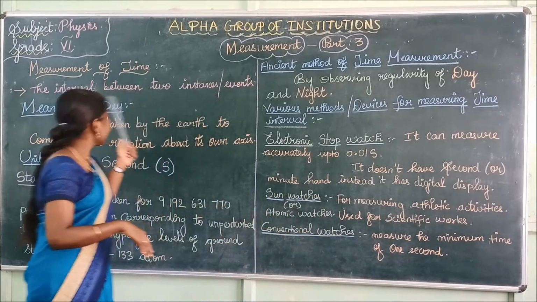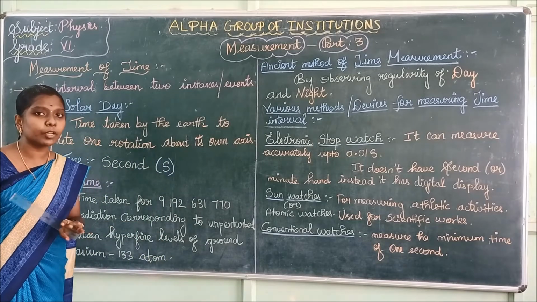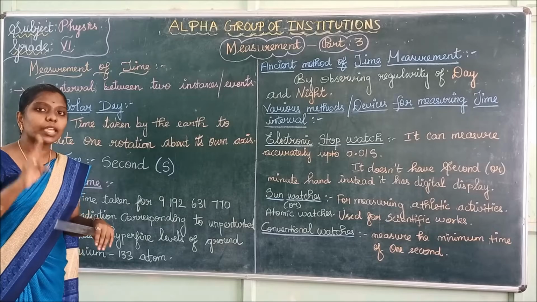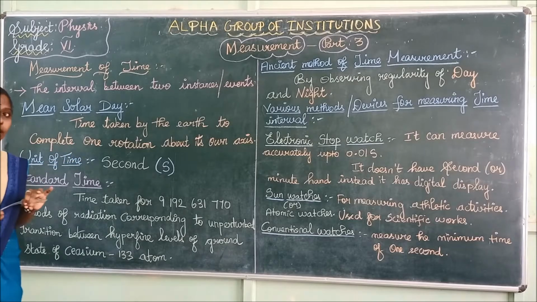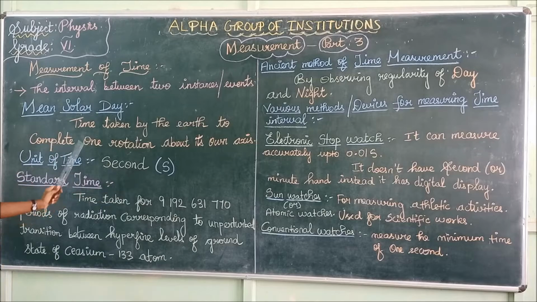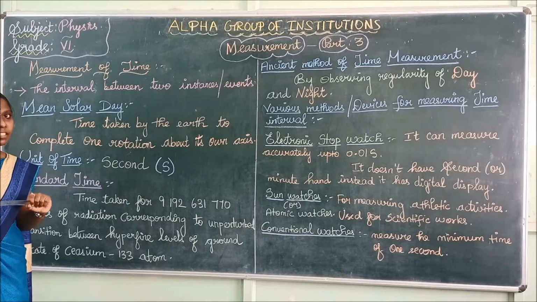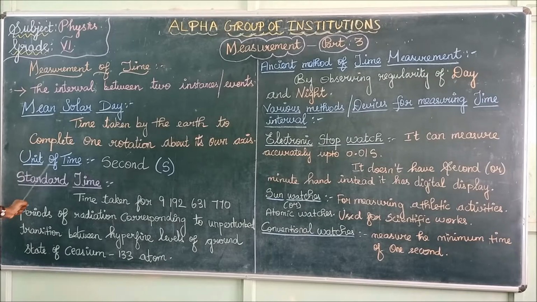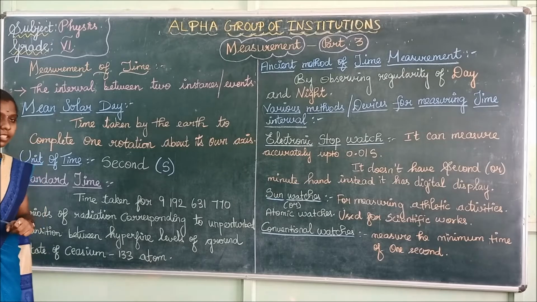We have seen what is time. Time is nothing but the interval between two events or two instances. Time is measured with the help of the mean solar day. What is meant by mean solar day? The time taken by the Earth to complete one rotation about its own axis is called the mean solar day. What is the unit of time? The unit of time is second. Second is denoted by the symbol s.